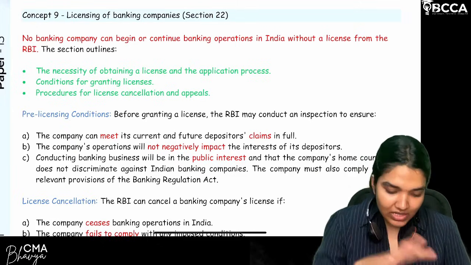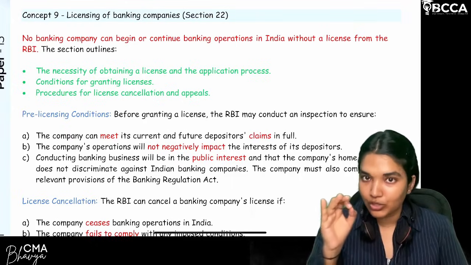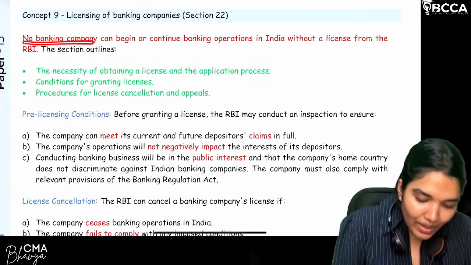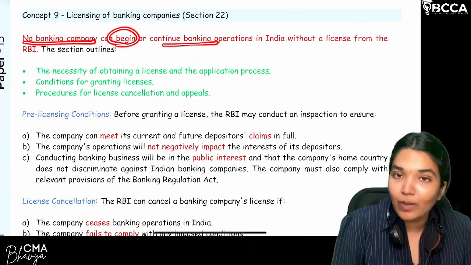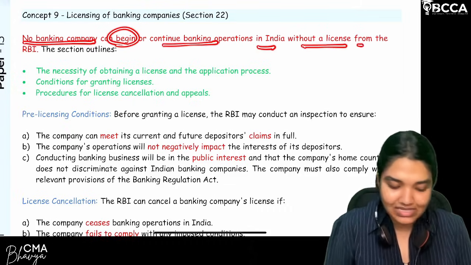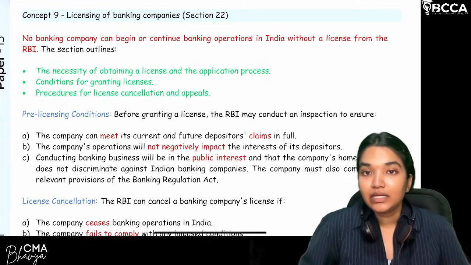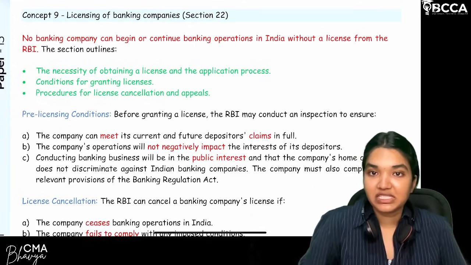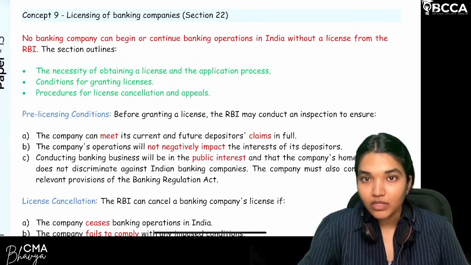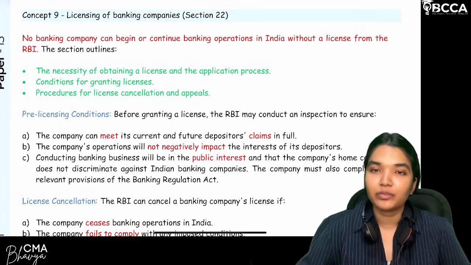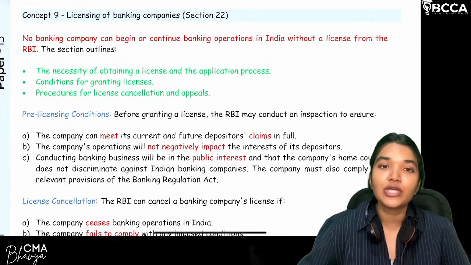Are we clear? So that is the first and foremost requirement to act as a bank. So let's see. No banking company can begin or continue banking operations in India without a license from the RBI. That is the particular condition which is specified in Section 22. Clear?